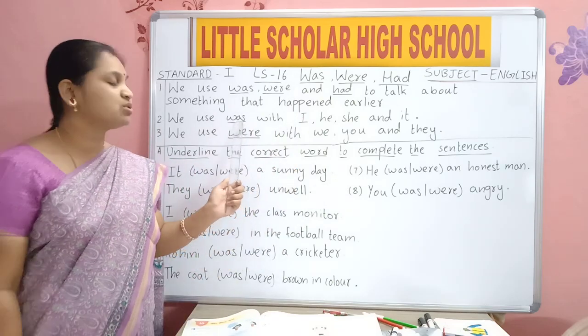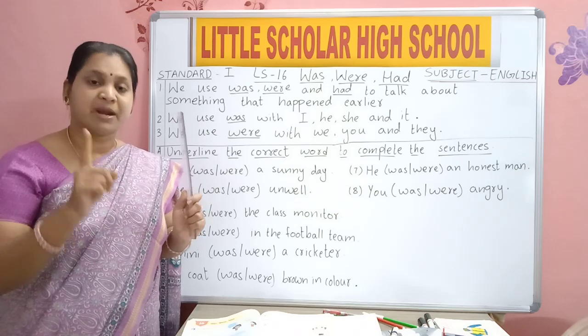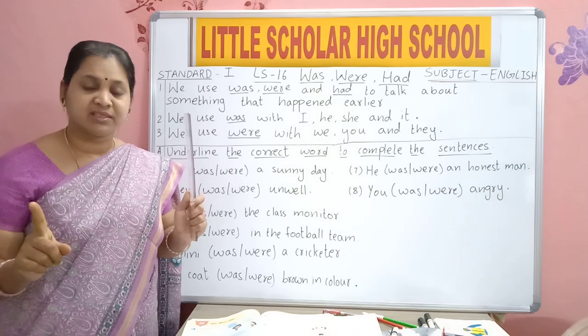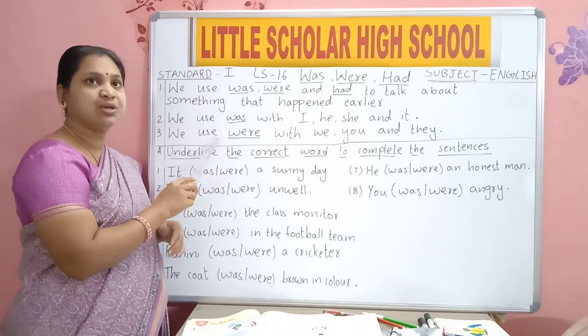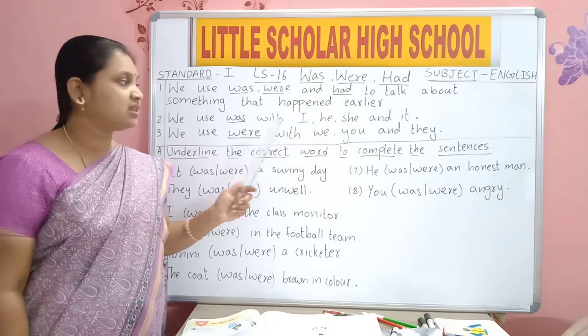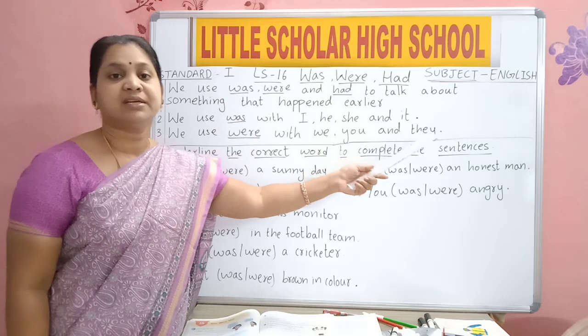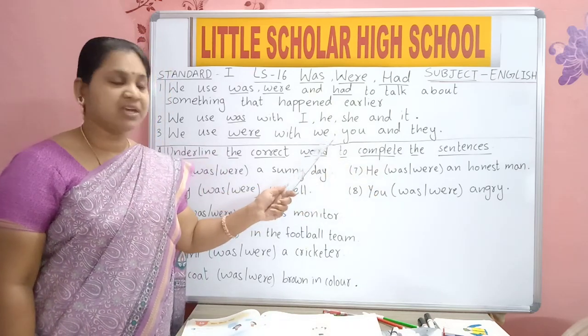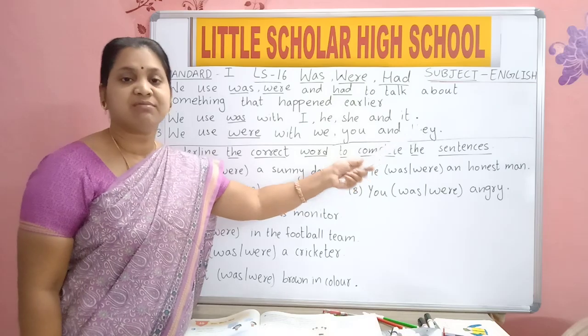So 'was' is used when we are talking about only one person, one place, one thing, one animal. W-E-R-E, 'were', is used with we, you and they.